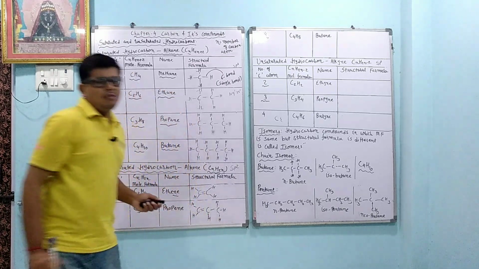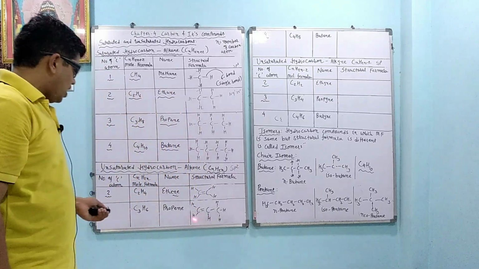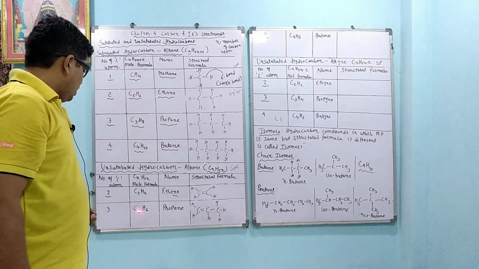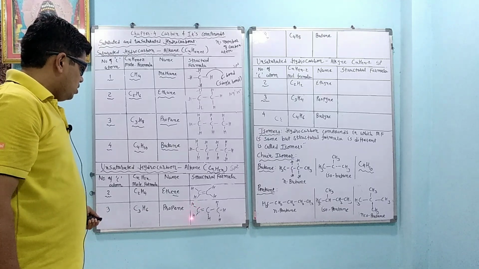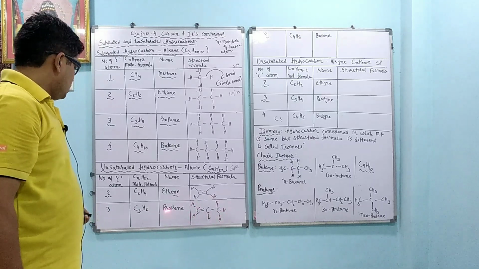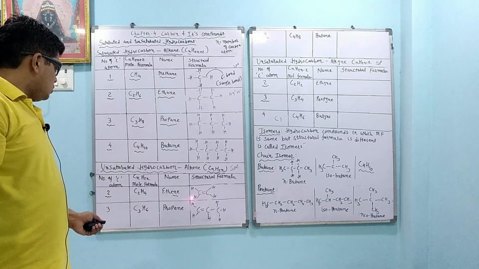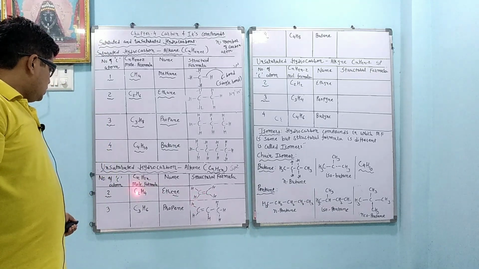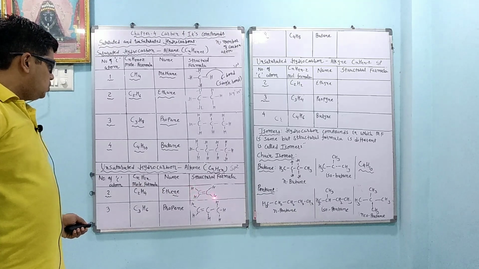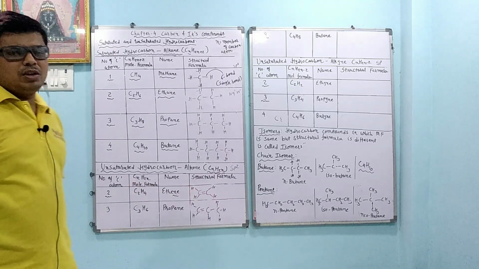Now we want to verify whether our structure is correct or not. So we will count the carbon atoms, 1, 2 and 3. 3 carbon atoms. Count the hydrogens, 1, 2, 3, 4, 5 and 6. C3H6. Okay. Same way we can also verify in the case of ethene, 2 carbon atoms, C2. Count the hydrogens, 1, 2, 3 and 4. C2H4, ethene is also okay.